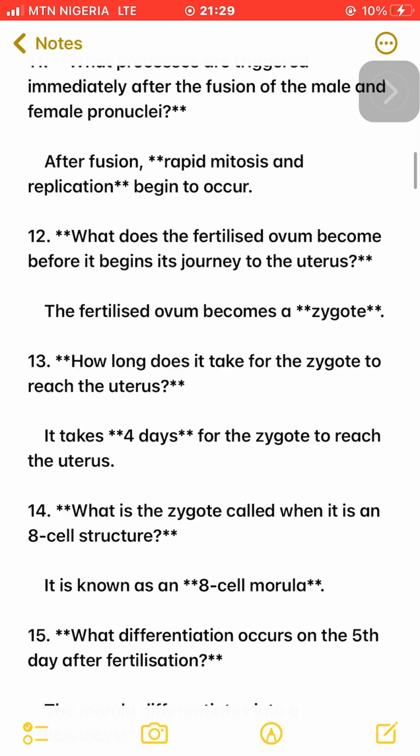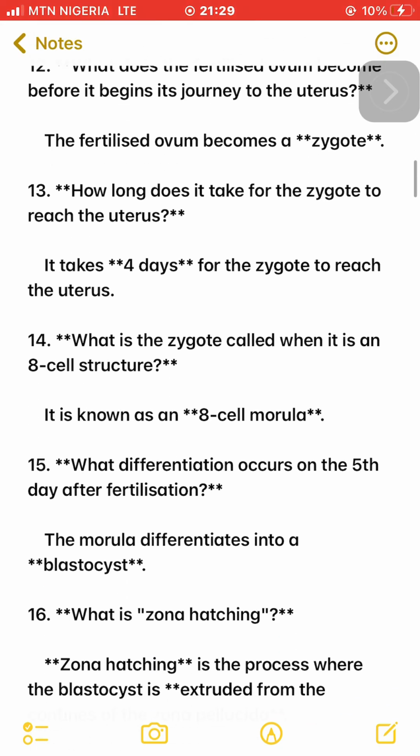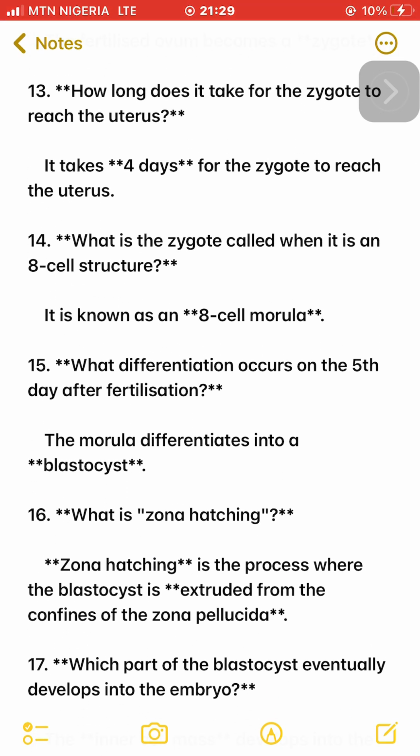13. How long does it take for the zygote to reach the uterus? It takes 4 days for the zygote to reach the uterus. 14. What is the zygote called when it is an 8-cell structure? It is known as an 8-cell morula. 15. What differentiation occurs on the 5th day after fertilization? The morula differentiates into a blastocyst.